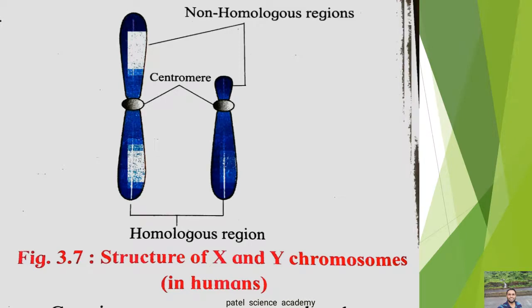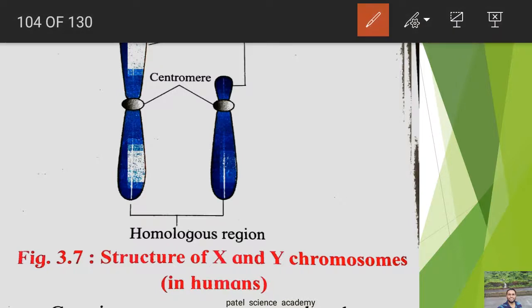Dear students, actually the X chromosome is straight. You can see here the long chromosome on the left side is the X chromosome. This X chromosome is always straight, rod-like, and longer than the Y chromosome. You can observe here the shorter Y chromosome. The X chromosome is metacentric, in which the centromere is located at the center, as you can see here. This is the X chromosome and this is its centromere.